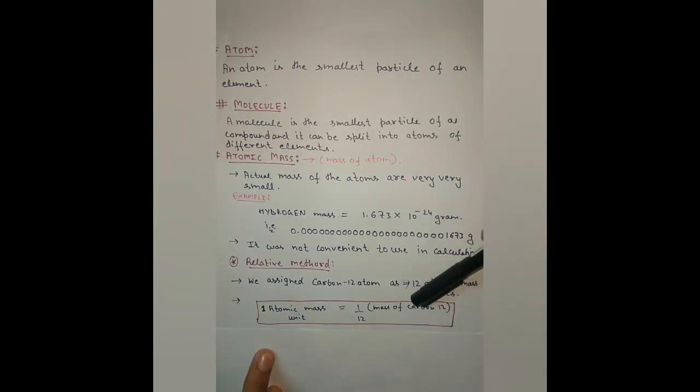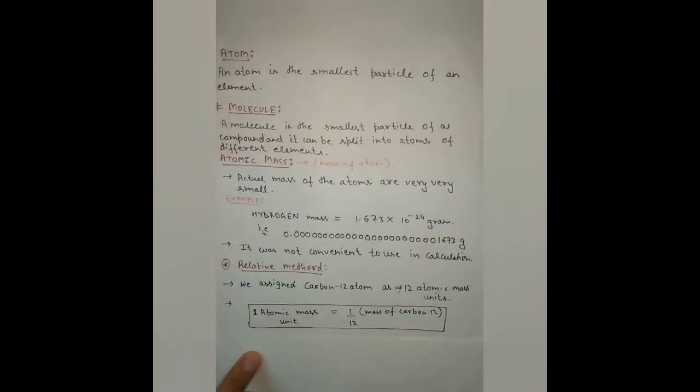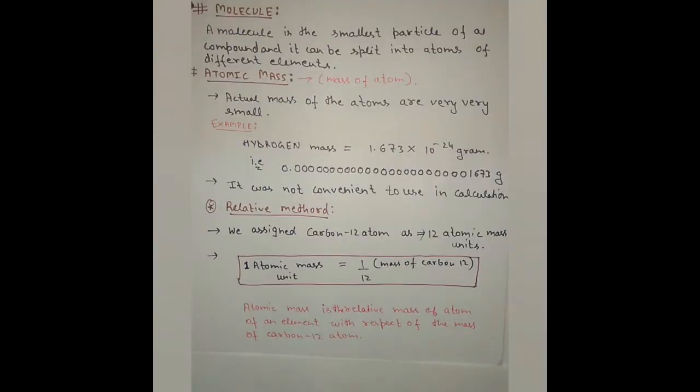From here we can easily calculate the mass of other atoms by comparing them with the mass of carbon 12. So we can now conclude that atomic mass is nothing but the relative mass of an atom of an element with respect to the carbon 12 mass. Now let's proceed to molecular mass.